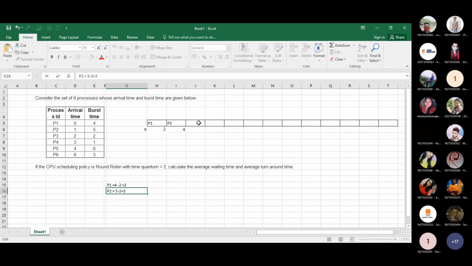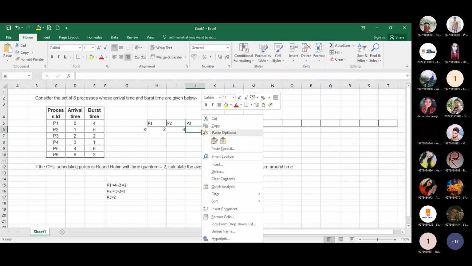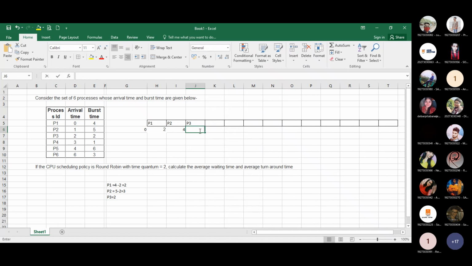Next, we allow P3. P3 requires only 2 units of time, and the system also provides 2 units of time. So 4 plus 2 is 6.